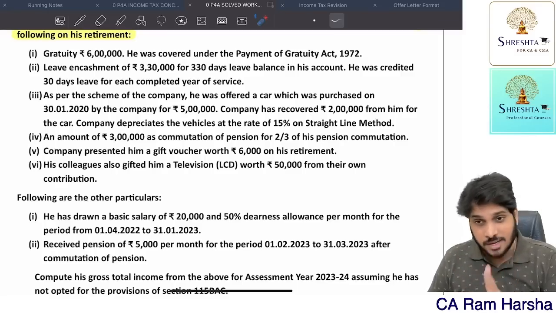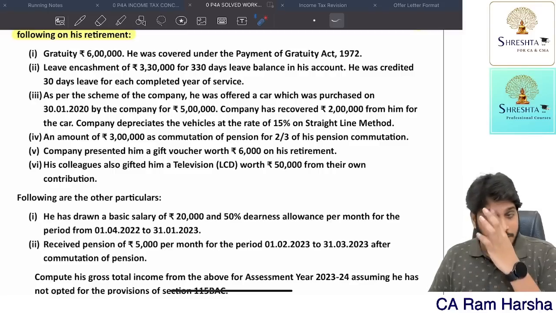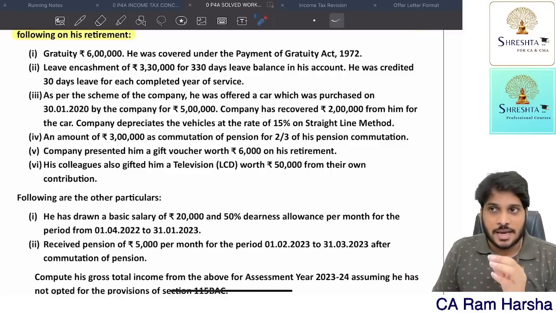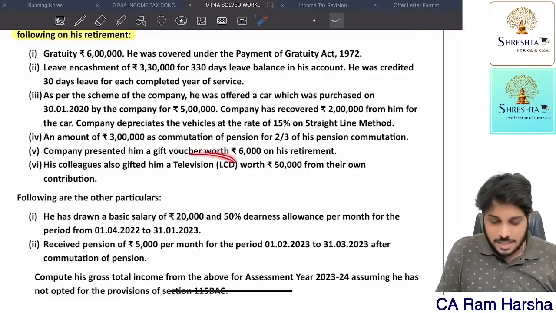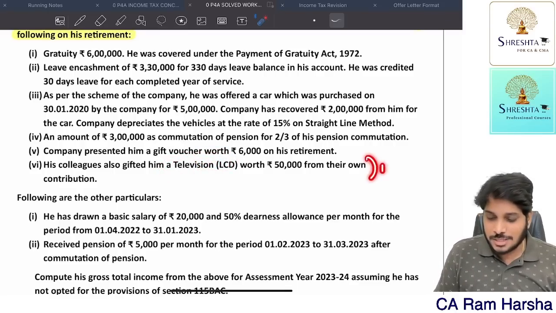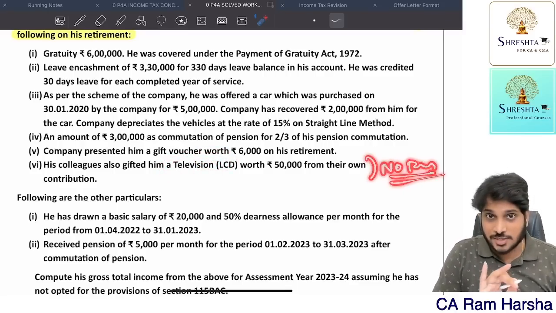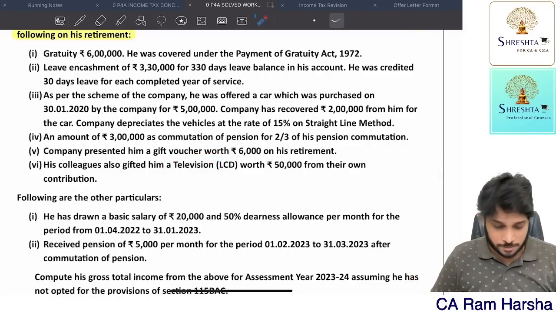Now again, in the gift provision, the asset which I am receiving must be a capital asset. Capital asset means only 9 assets. In that, television is not there, no? So there is no tax treatment for this. It is to be ignored.